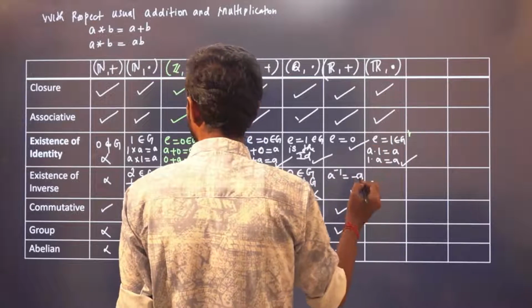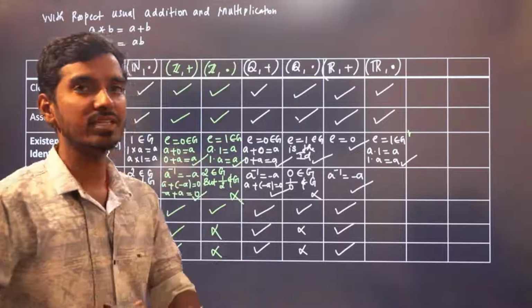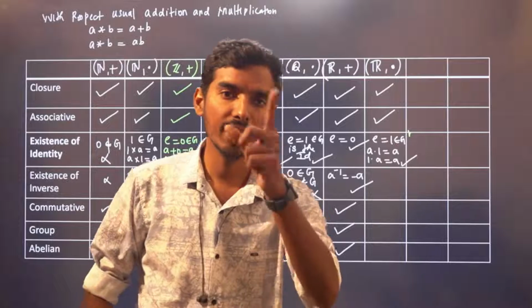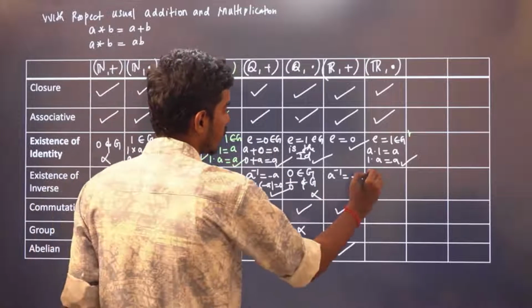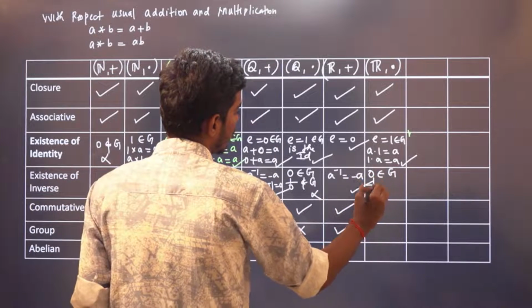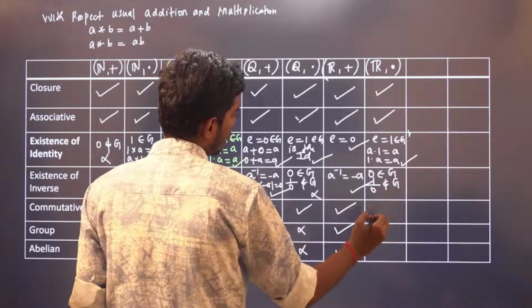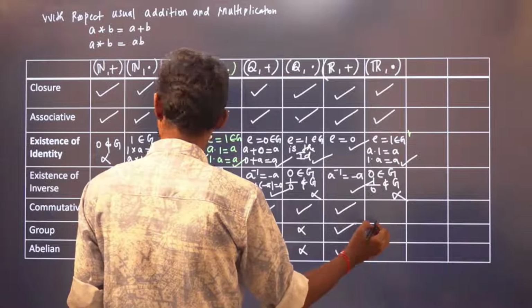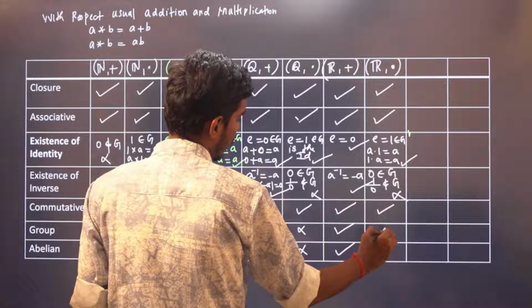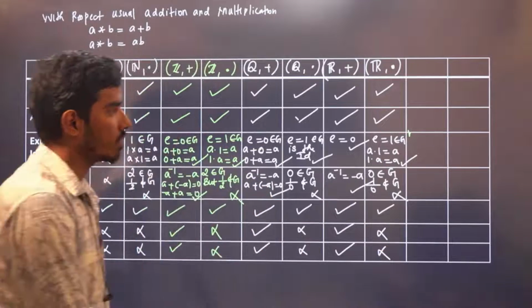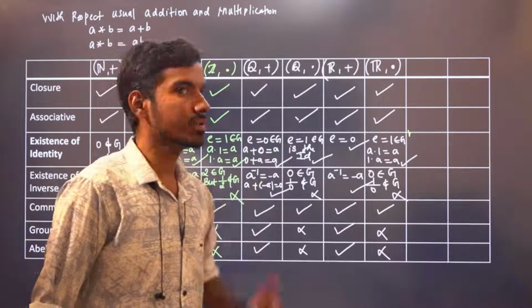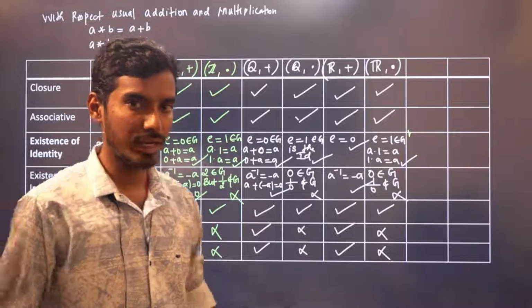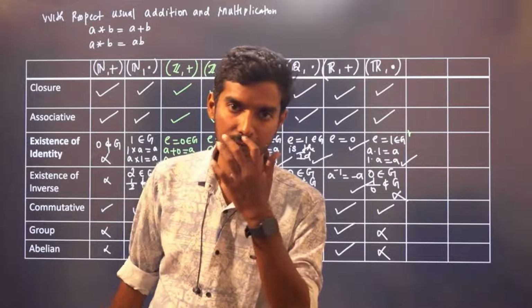And with respect to multiplication, again inverse exists for infinitely many elements, but 0 belongs to the real numbers, 0 belongs to G, but 1 by 0 doesn't belong to G. No inverse. It is commutative. It is not a group. It is not an abelian group. Yes or no? Because 0 is the only element that is troubling us. Infinitely many elements have an inverse, but 0 doesn't have an inverse.